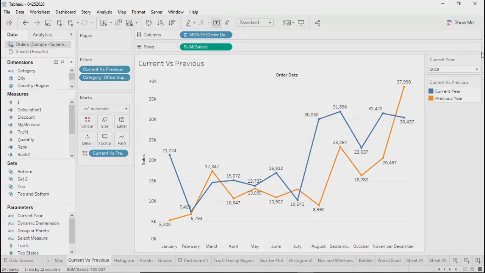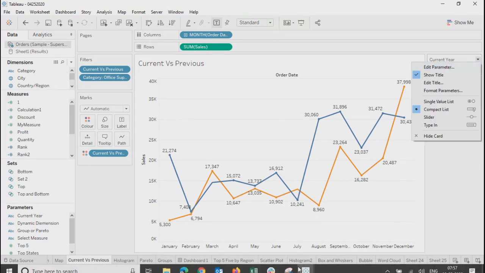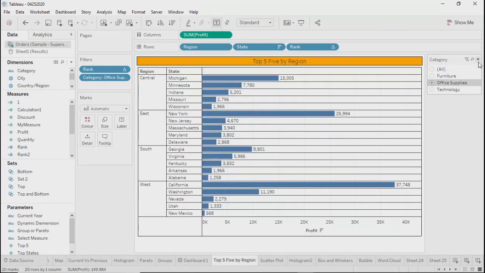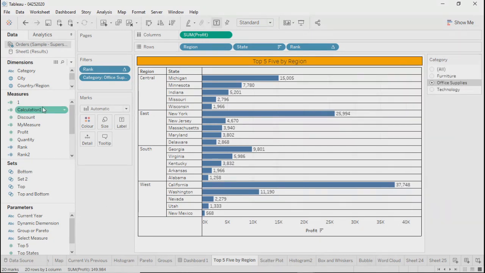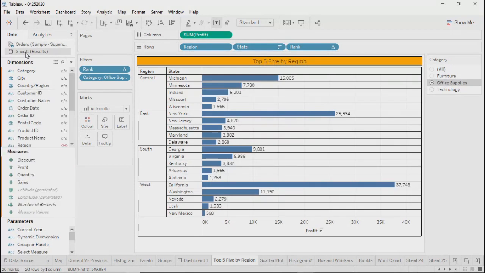So if you go ahead and apply this filter, it will work on those data sources which are joined using data blending, right? That was the difference. But over here, using this data source, we'll have all the sheets which are utilizing that same data source. So that's a difference, right? Now, filters are subject to what option we choose, but group, set, and calculated field will be applicable to that particular data source.